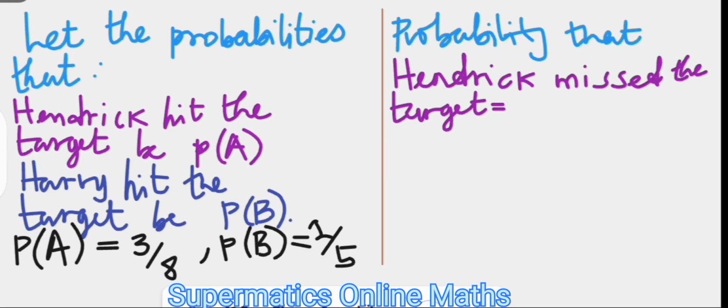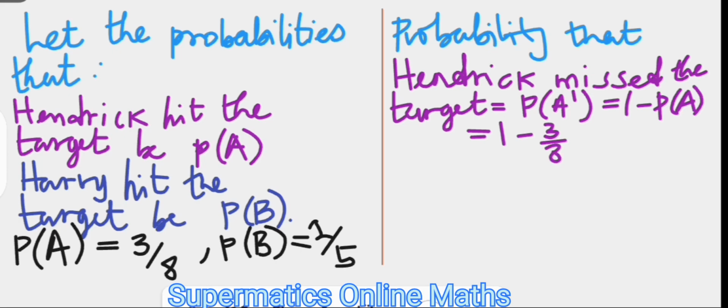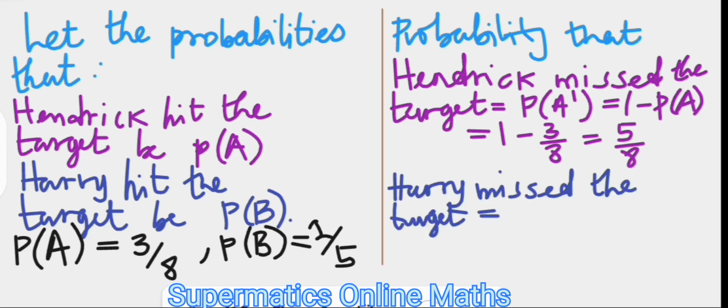Now, since the probability of success and failure must add up to 1, then the probability that Hendrik missed the target is going to be the P of A prime, and that's going to be 1 minus the P of A, the probability that he hits the target. And that's going to be 1 minus his success rate, which is 3 over 8, and that is going to be 5 over 8.